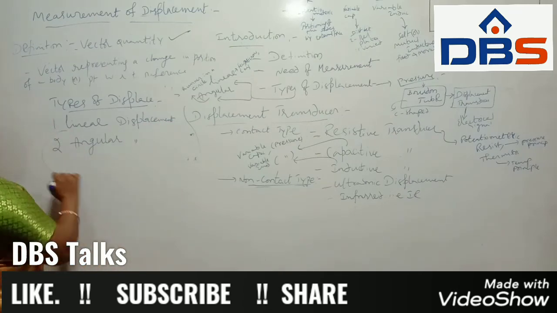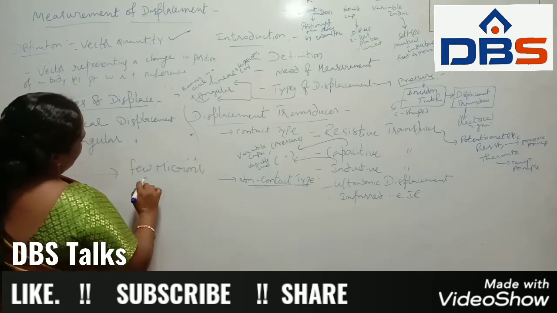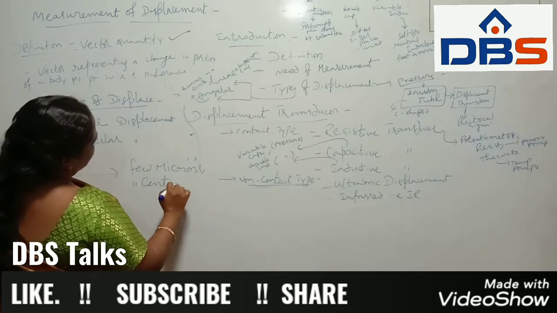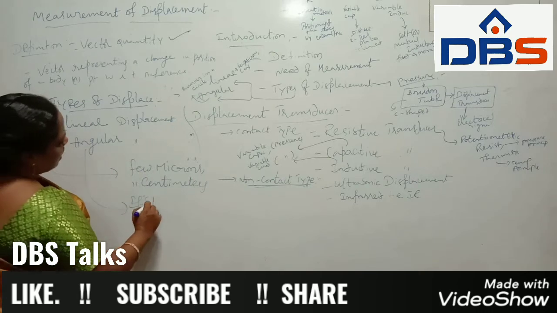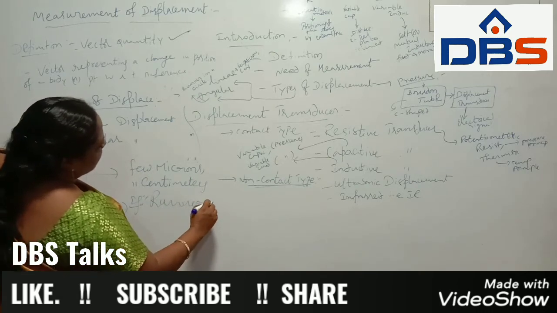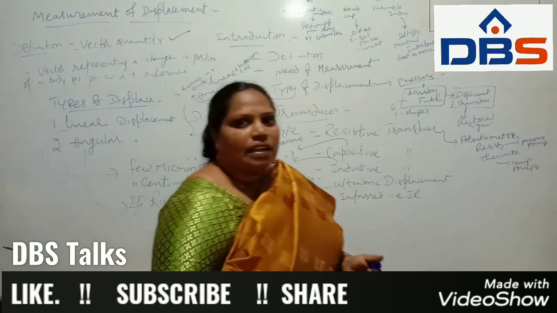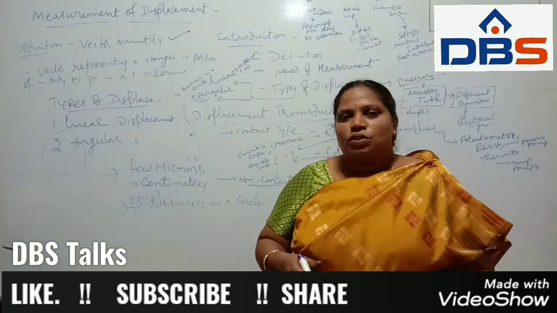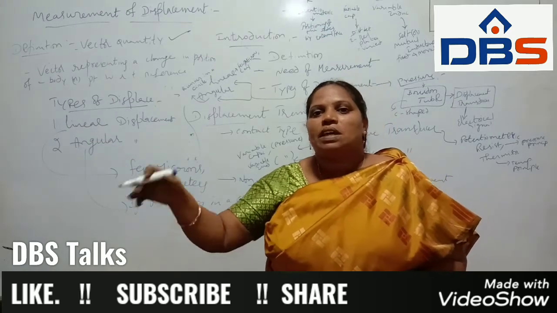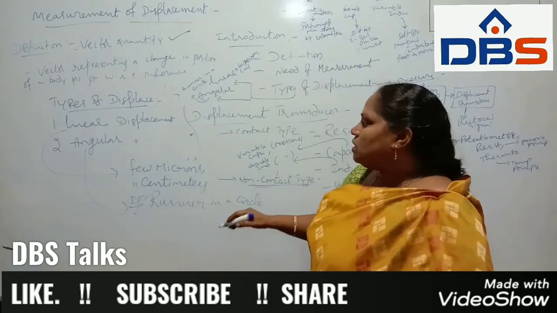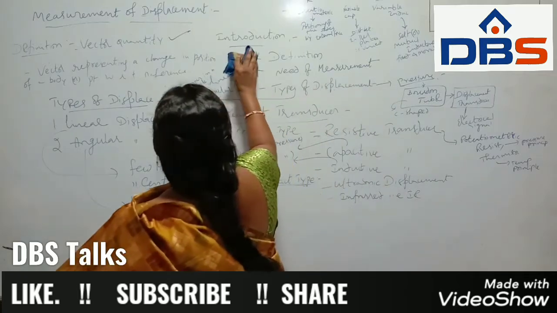Linear displacement we can measure in a few microns to a few centimeters, whereas for angular displacement we can take the example of a runner in a circle. The runner moves from the starting position to the end position, so the displacement in that circle changes. Likewise we have linear displacement and angular displacement. Those are the types of displacement.